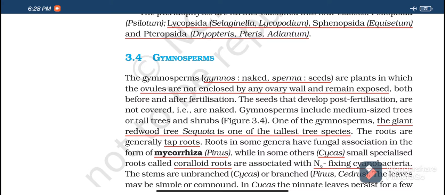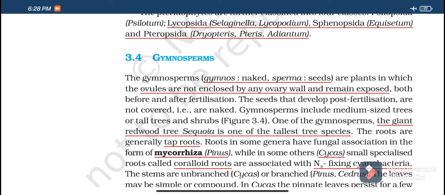The gymnosperms are the plants in which ovules are not enclosed by any ovary wall and remain exposed. Ovules are not covered by any ovary wall. In angiosperms, that means the flower producing plants, the ovules are enclosed by ovary wall, and the ovary further forms the fruit.